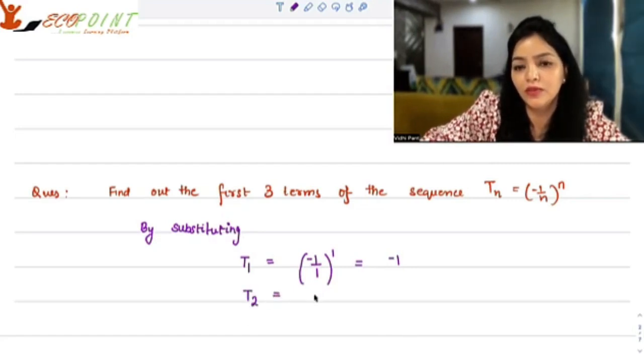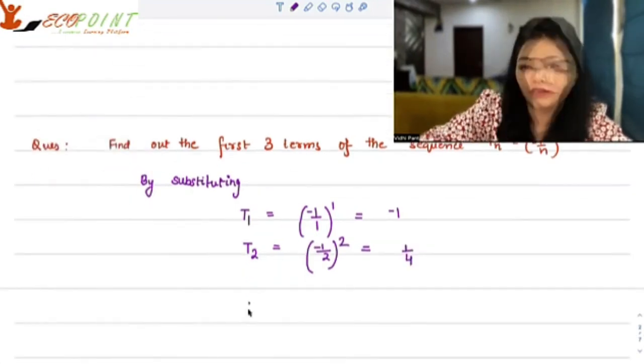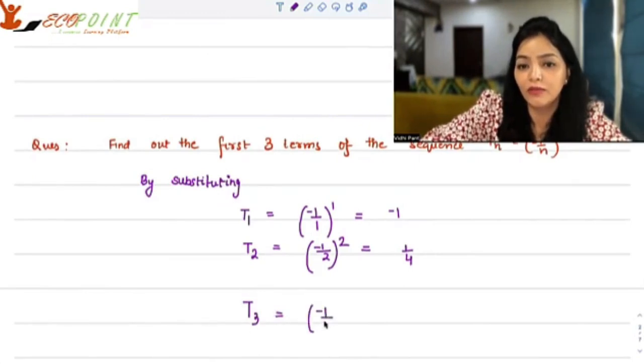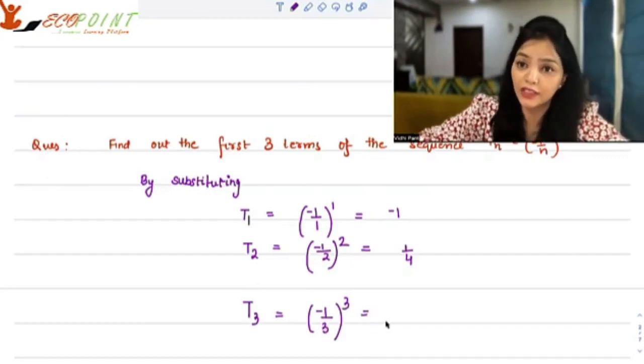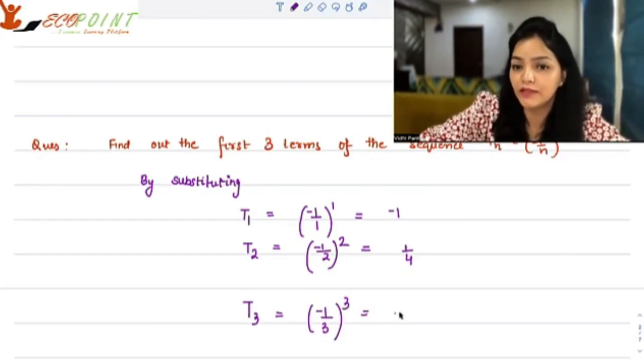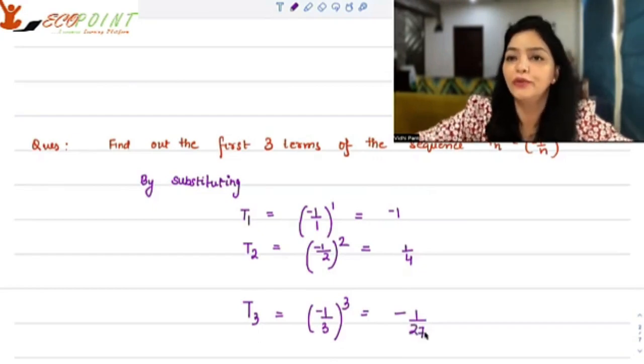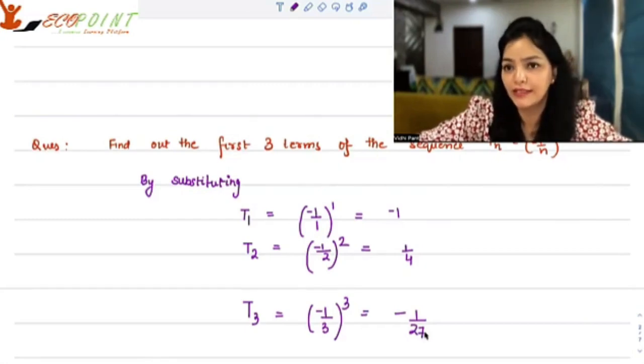T2 is equal to (minus 1 upon 2) to the power 2. So that's going to give you minus half squared, which will be positive 1 by 4. The third term will be T3. n is 3. So that's going to be (minus 1 upon 3) to the power 3. Since it's a cube, negative will give you negative. So minus 1 upon 27. And that's how you can find out every next term. That's what a sequence is all about.